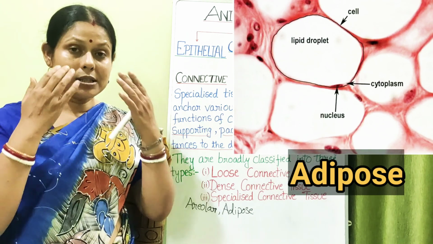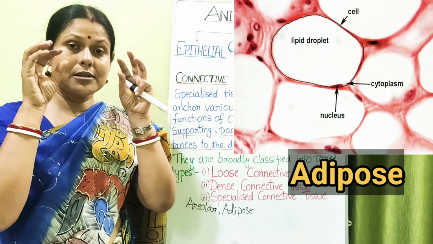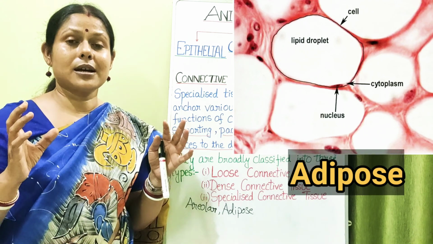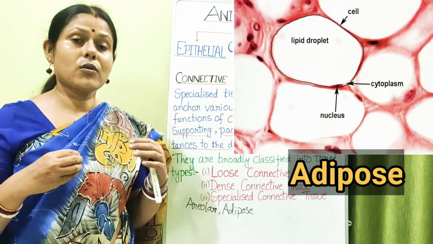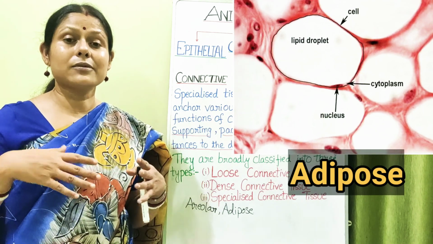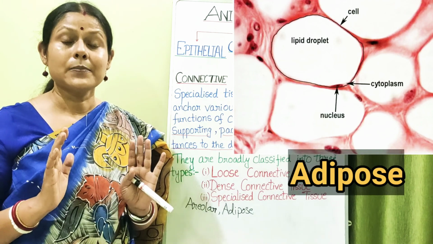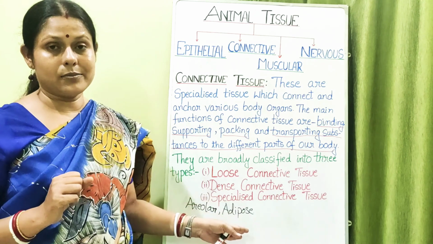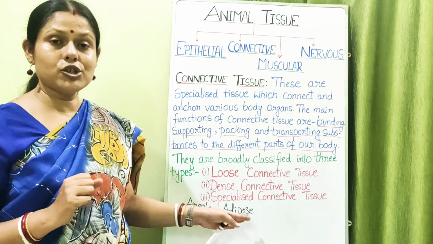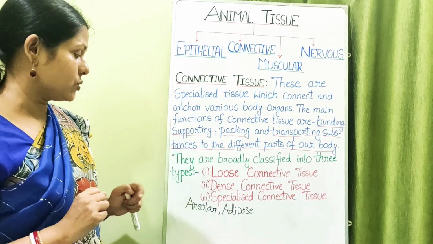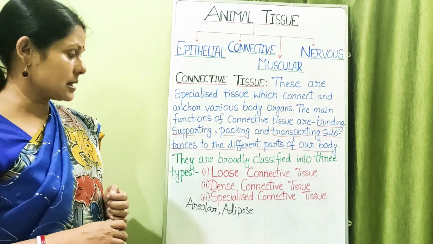They are found beneath our eyes, because the eyes are present in a socket. So around the eyeballs are present the adipose tissues. Various internal organs are surrounded by it, like the blood vessels. Surrounding the blood vessels is the adipose tissue. So these are the various functions of the adipose tissues. Okay, so areolar tissue and adipose tissue are the two forms of loose connective tissue. Next we will take up the dense connective tissue.